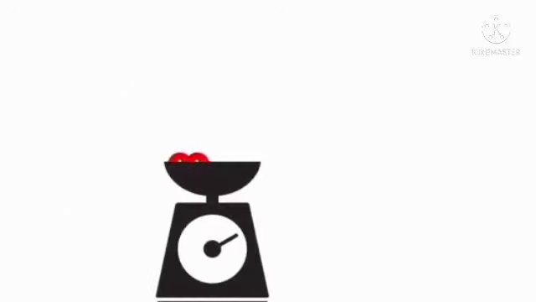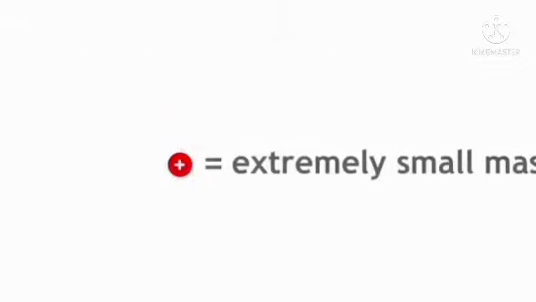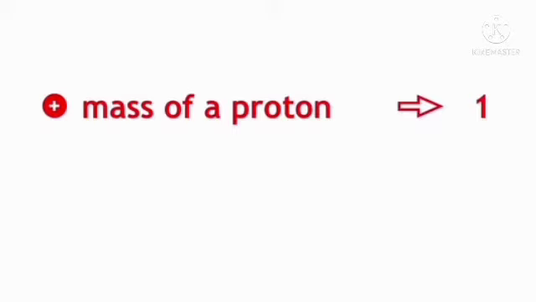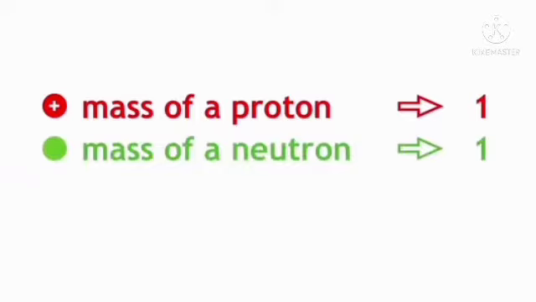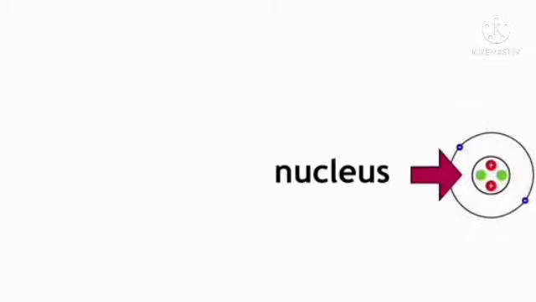Now, if we think about mass, the mass of a proton is extremely small, and the relative mass of a proton is 1. The neutron has a similar mass to the proton, also 1. However, the electron mass is much smaller, 1 by 1840. The mass of an atom is essentially the mass of the protons and neutrons, relative to the electrons.